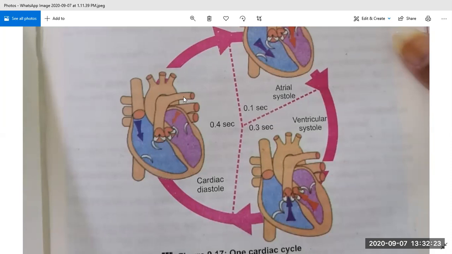This diagram shows us the complete cardiac cycle. We also discussed that the cardiac cycle consists of three phases. First is cardiac diastole, second is atrial systole, and the third one is ventricular systole. This one takes 0.4 seconds, this one takes 0.1 seconds, and this one takes 0.3 seconds. So I hope you underline these times in your book because they are important for your MCQs. Now come to the next topic.